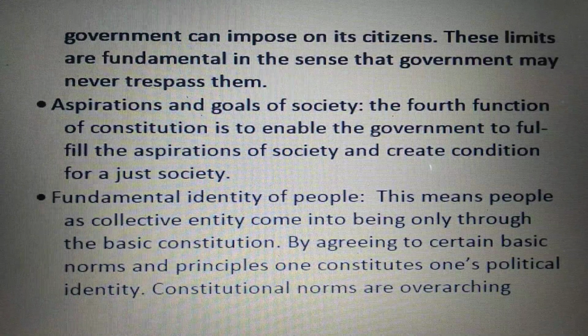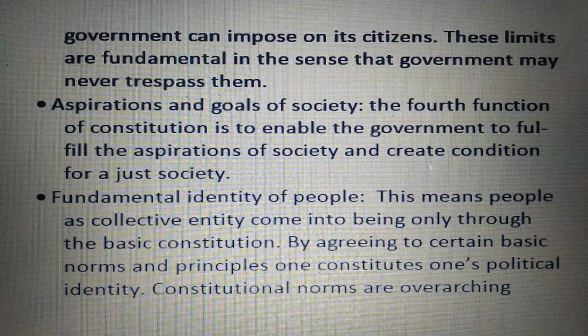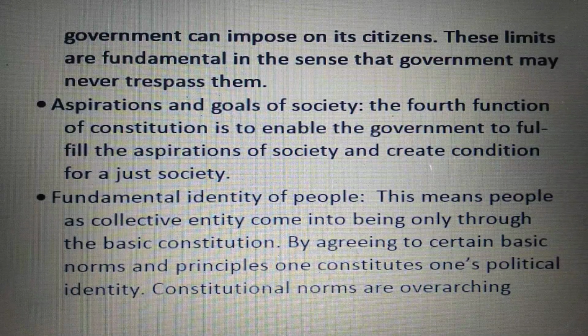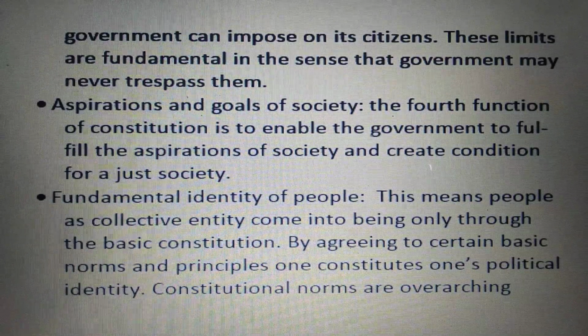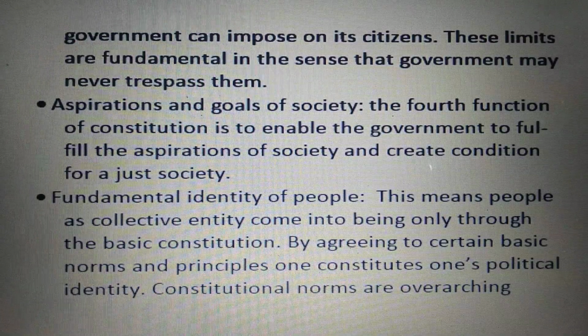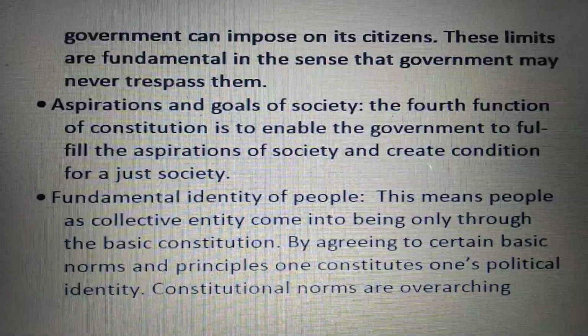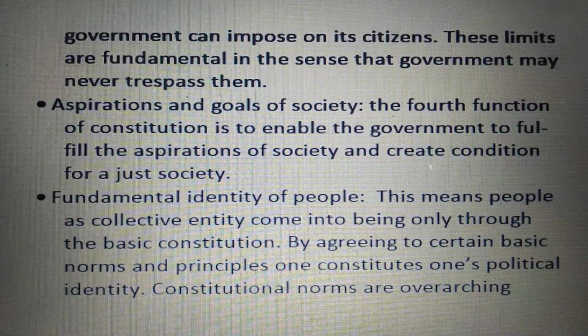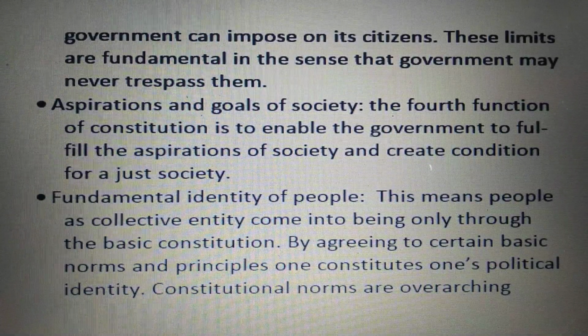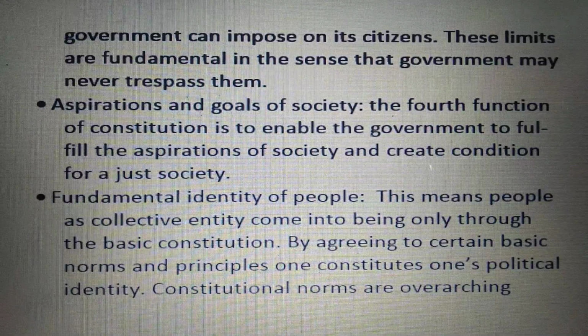Likewise, we wanted to abolish untouchability. So this has been made a fundamental right and it has been included in the constitution. Likewise, right to education has been given to all children who belong to the age group between 6 to 14 years.